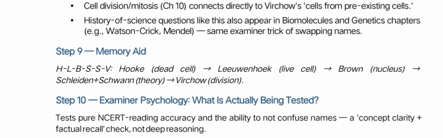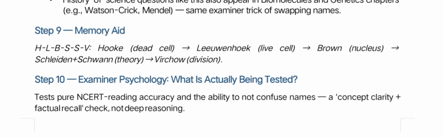HLBSSP. So first, Robert Hooke discovered the dead cell, second, Leeuwenhoek the living cell, and Robert Brown the nucleus. Schleiden and Schwann started the cell theory, and Virchow explained and ended the cell theory by saying that new cells are formed by division. Okay.